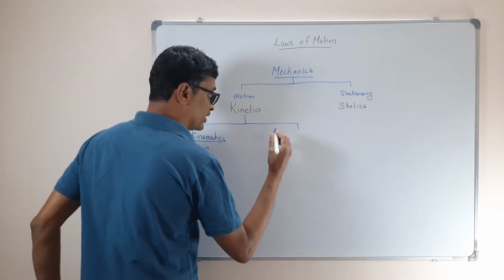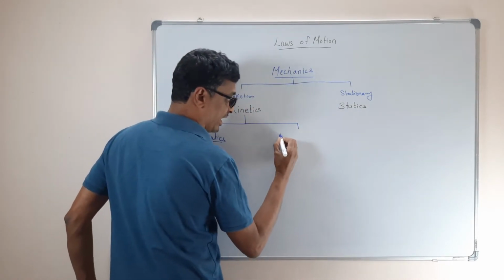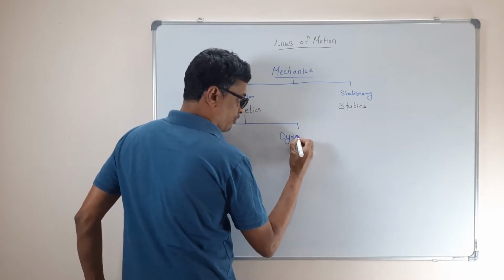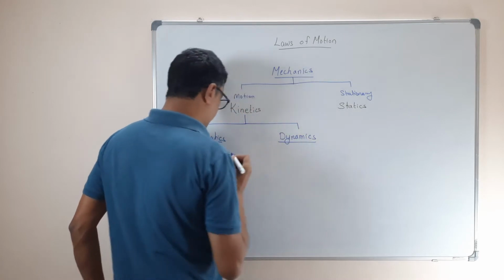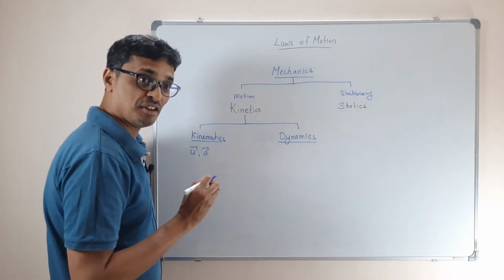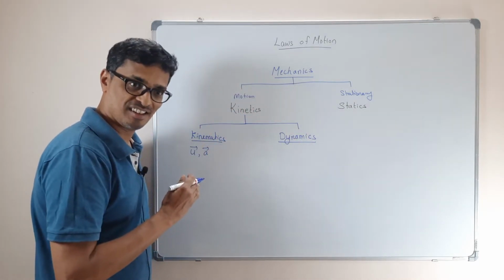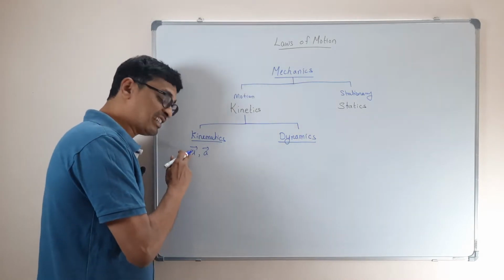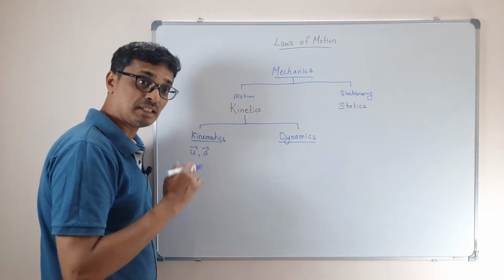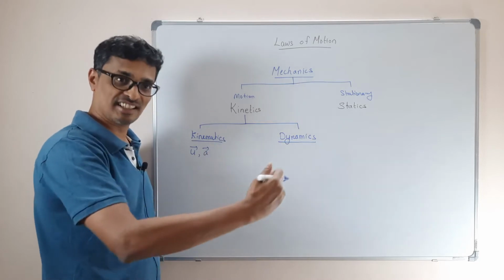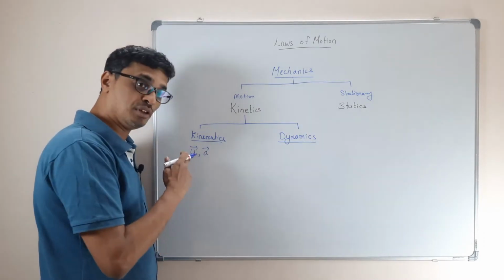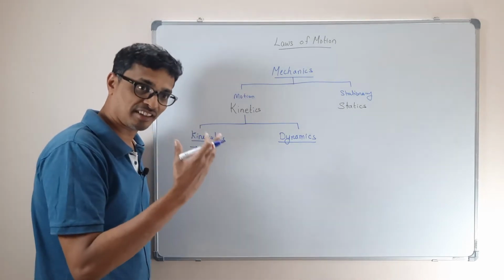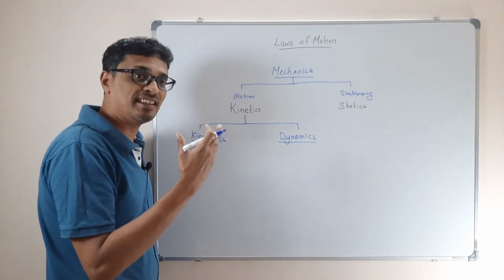And the next one is dynamics. In dynamics, now you put up the question: to attain that initial velocity, what is the necessary condition? If I want to attain the initial velocity u for an iron ball or a cricket ball or a tennis ball, I need something, correct?